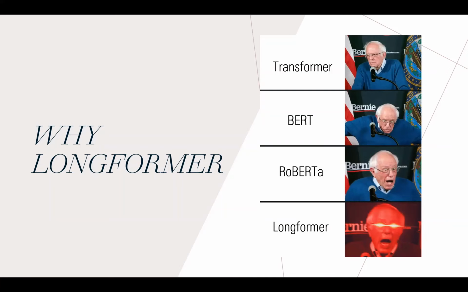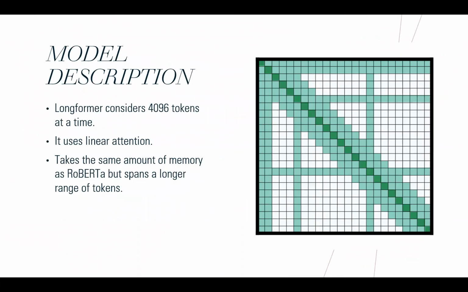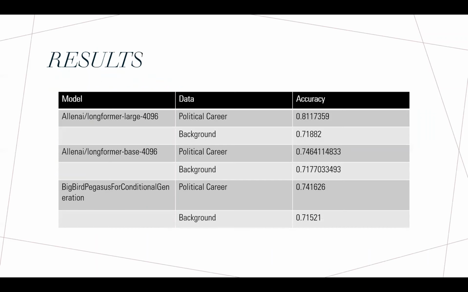However, Longformer is more suited for our needs since we have documents which frequently go over 20,000 tokens, and 512 tokens just doesn't cut it. Longformer is a beast and can take up to 4,096 tokens. It does so using linear attention scaling, while RoBERTa uses a quadratic scale. The Longformer large model gives us 81.1% on political data and 71.8% on background data.